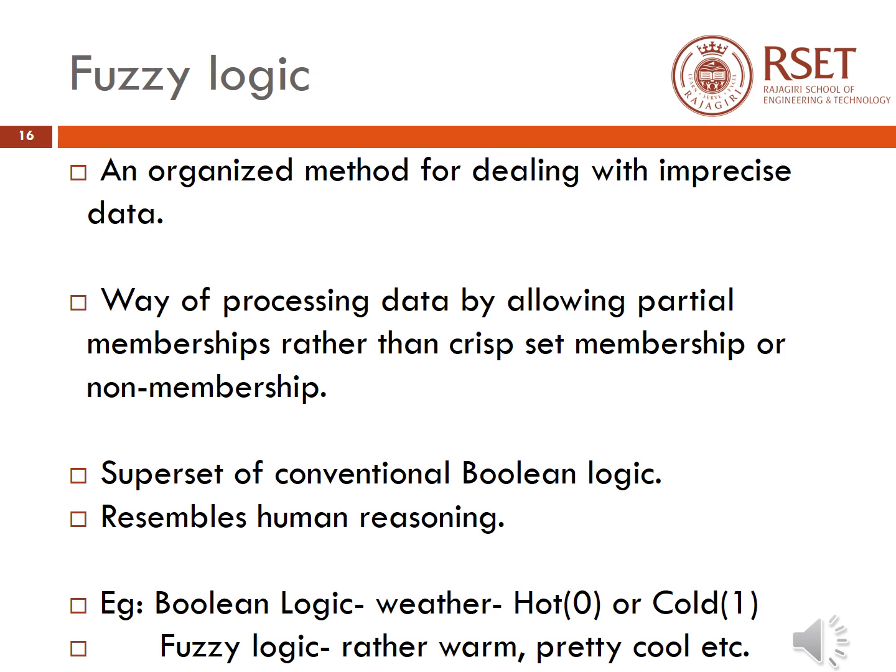It is defined as an organized method for dealing with imprecise data, and the data are considered as fuzzy sets. It can also be defined as a way of processing data by allowing partial memberships rather than crisp set memberships or non-memberships. In mathematical terms, it can be considered a superset of conventional Boolean logic, and it more closely resembles the technique of human reasoning.